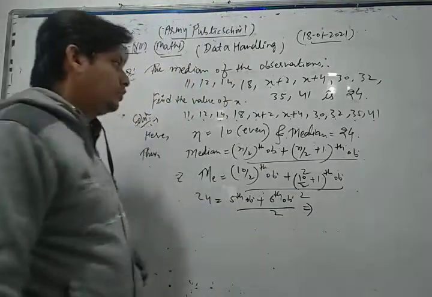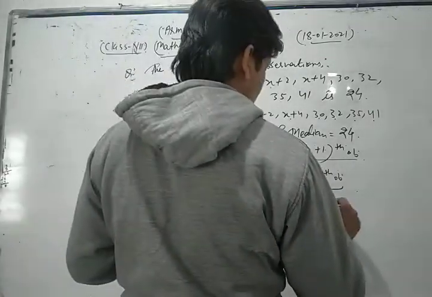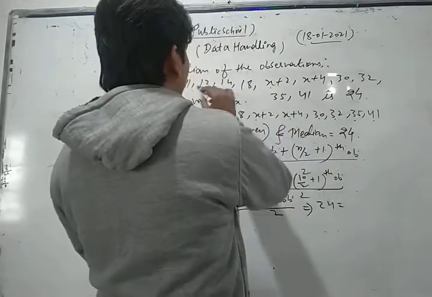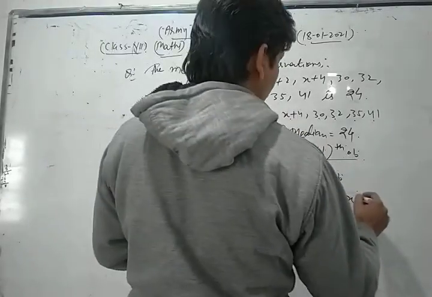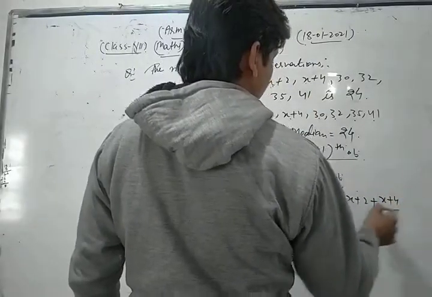Now we put the value of median, 24, equal to the 5th observation plus the 6th observation divided by 2. The 5th observation is x plus 2 and the 6th observation is x plus 4, divided by 2.